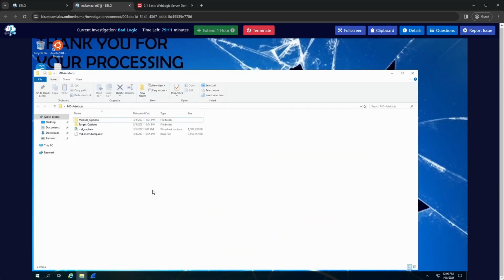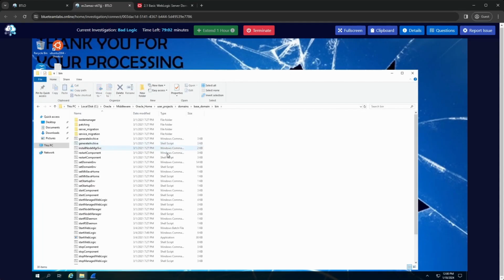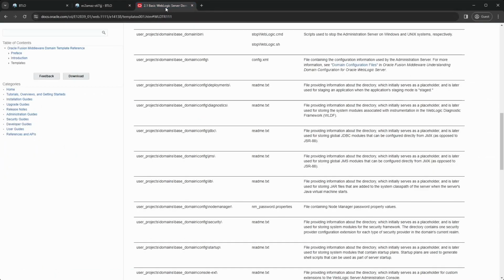Wrong folder again. Yep, so let's go in the binary folder. Okay, let's sort by date modified. Right, so I can see 3 files which have a timestamp before the password reset, so these could be changed by the attacker, perhaps. I mean, we don't know yet. A batch file, a command file, and an application file, executable probably. Right, so let's go and check what should be in that folder. I think it tells us on here.